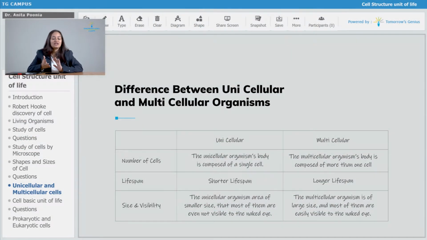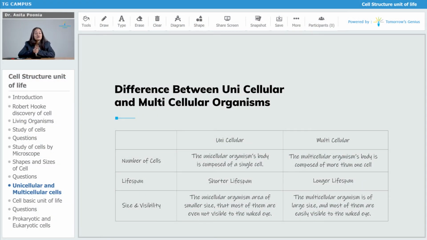Okay. On the contrary, the lifespan of the multicellular organism in comparison is longer. Okay, so in comparison to the unicellular organisms, the lifespan of the multicellular organisms is long. It's a longer lifespan. Now talking about the next point, the size and visibility. Okay, talking about the unicellulars first. So the unicellular organisms are of smaller size, that most of them are not even visible to the naked eye.